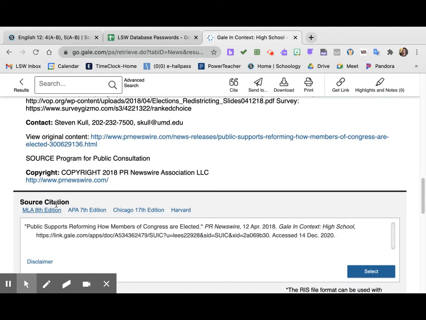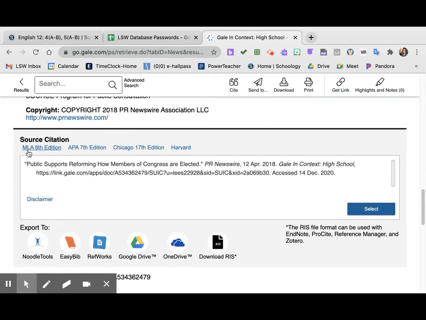Okay, so this looks like it might be good. I scroll down to the bottom and I see, oh great, here's a citation. I could copy and paste this and add this to Noodletools by itself, or I could let the computer do all the work for me. And I like to let the computer do the work for me. So what I'm going to do is click down here and click Export to Noodletools.